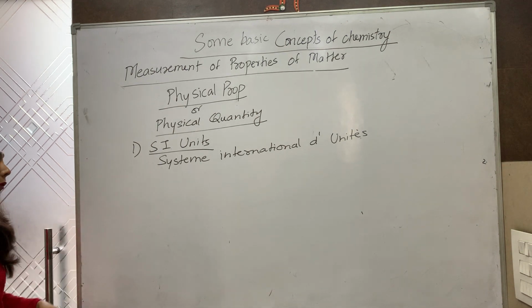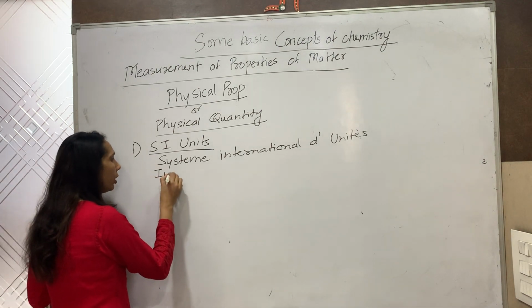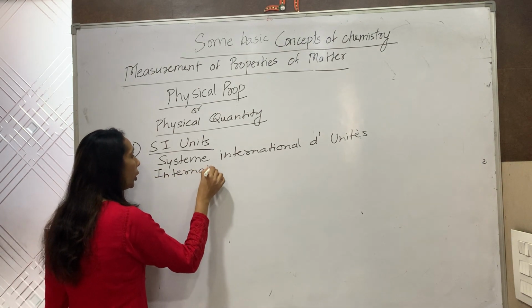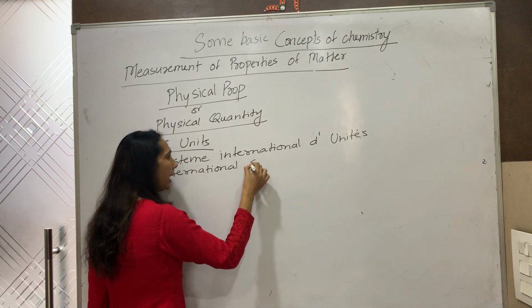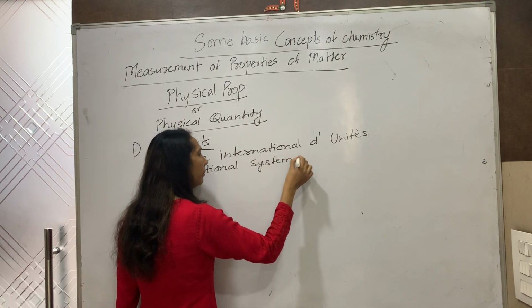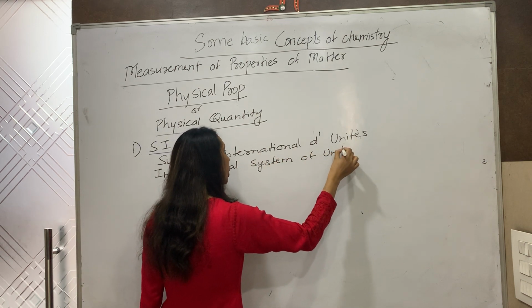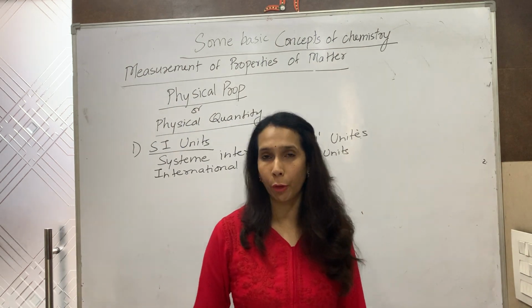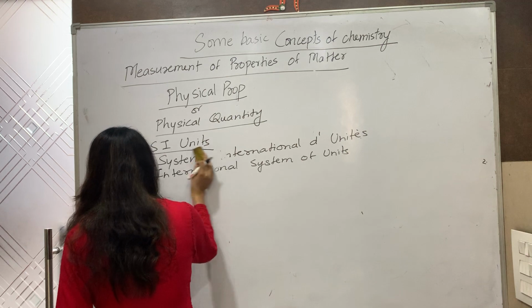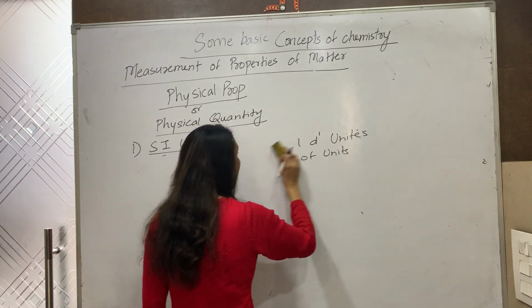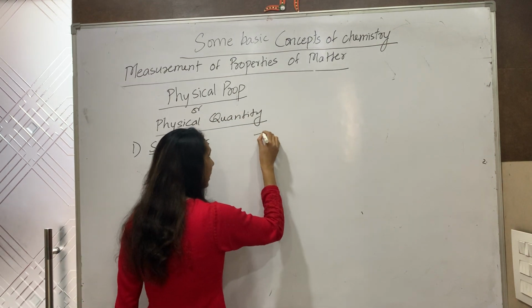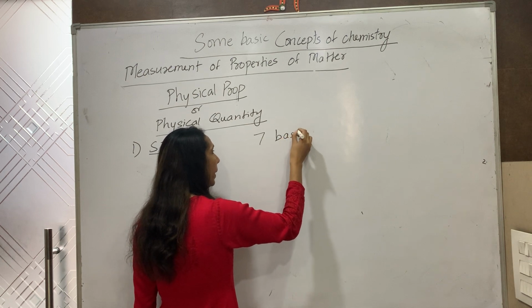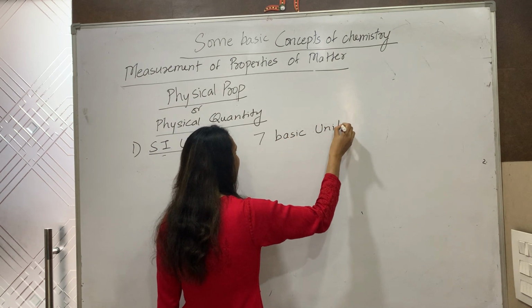In English, we call it International System of Units. According to this system of units, there are 7 basic units. So let us see what are the 7 basic units.